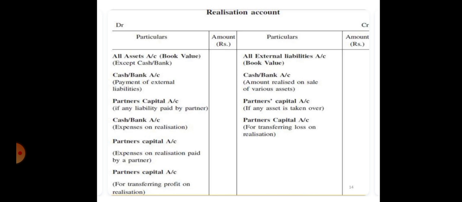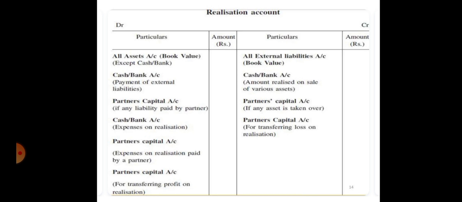And if any partner has taken any asset, it will be written under the credit side of realization account by writing as by partner's capital account. When realization expenses are paid by the firm, the entry will be realization to cash or bank. So it will be written in the debit side.